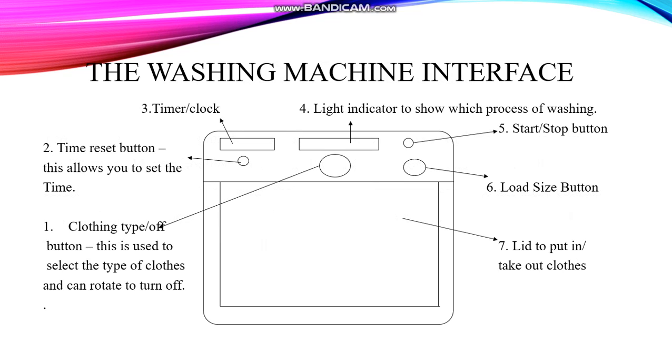Number 4, the light indicator to show which process of washing. Number 5, the start or stop button. Number 6, the load size button. Number 7, lid to put in or take out clothes.